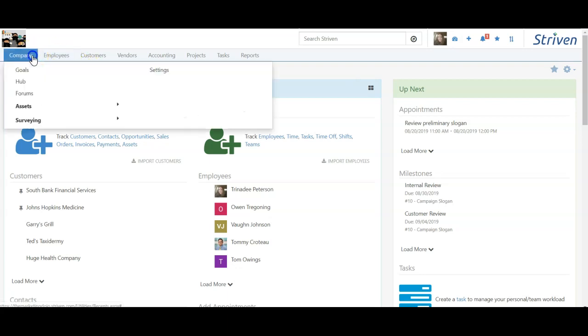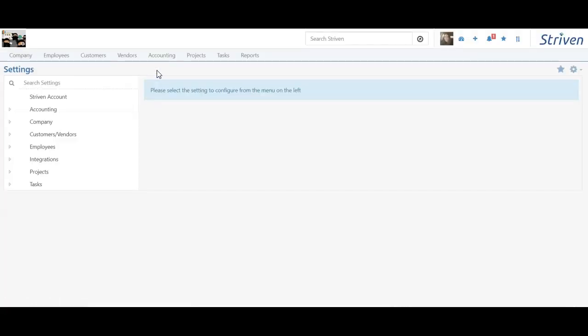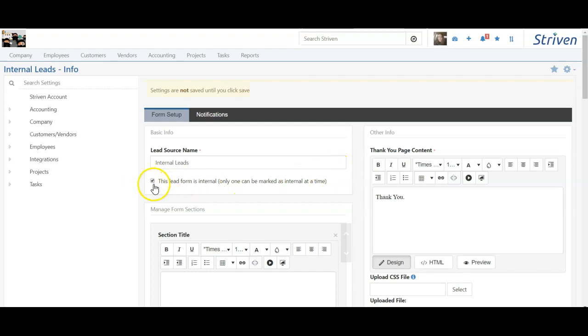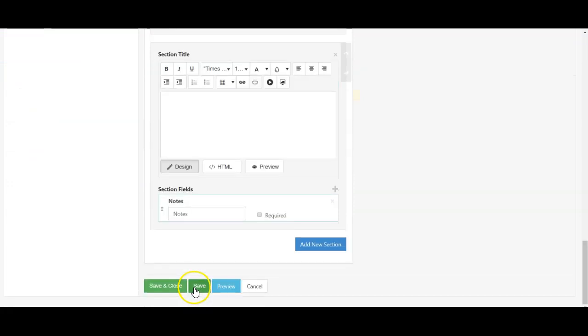To start out, let's go to Company and Settings. When you're in your settings, you can go ahead and type in Lead. That's going to show you where the lead form section is, which is located under Customers and Vendors in the settings. So let's go ahead and click on Lead Forms. As you can see, we already have two in here by default. One is an internal lead and one is a web to lead contact form. Only one can be set as an internal lead at a time. Clicking on the internal lead one, I can show you right here, this is where you set it as the internal lead. Let's go ahead and go back to our list.